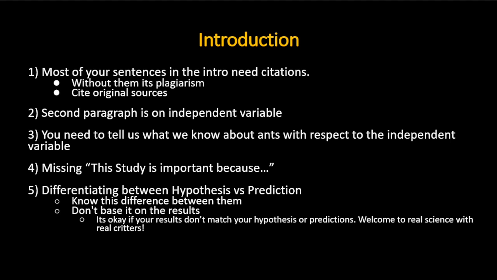But your hypothesis and/or prediction needs to be based solely on what you thought before you ran the experiment and got the results. Don't base it solely on what you got as a result. So, for instance, if your class got only a significant result in one data point, don't just mention that one data point in the hypothesis and predictions. You need to mention all three concentrations. And it's okay to get a wrong hypothesis or prediction. That's what science is for.